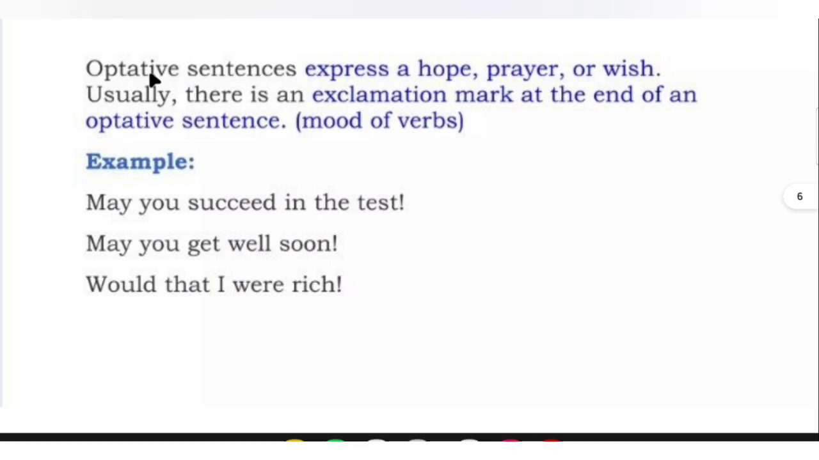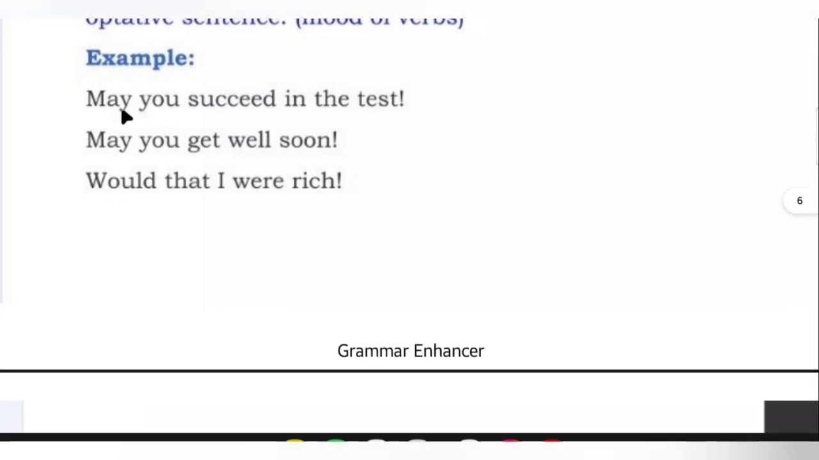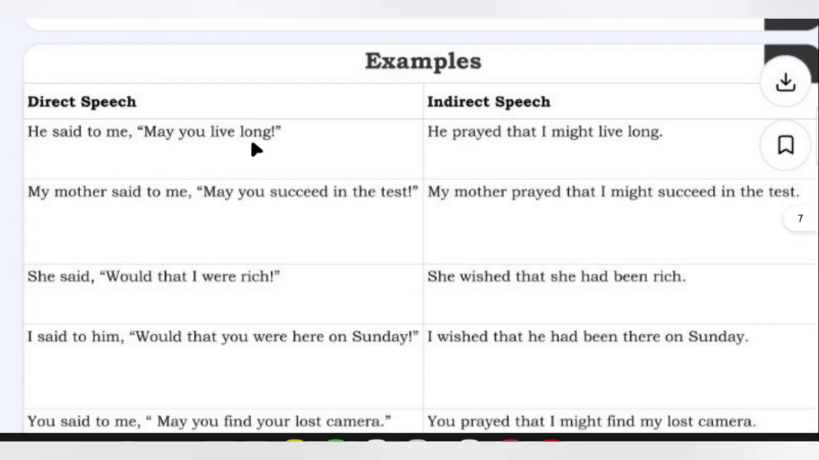Come to the optative sentences. They express a hope, prayer, or wish. Usually there is an exclamation mark at the end of an optative sentence. Sentences like: May you succeed in the test! May you get well soon! Would that I were rich!